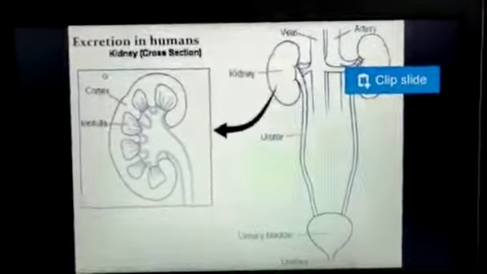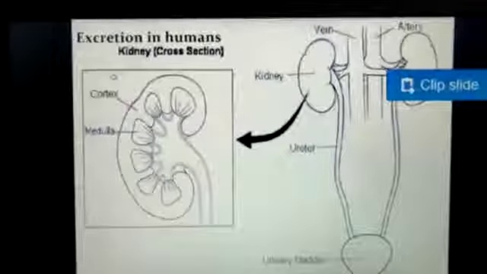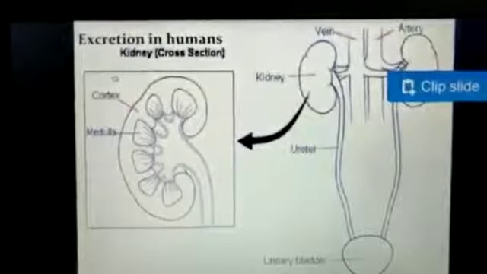Today's video is on the last life process, that is excretion. What is excretion? Excretion is a process in which nitrogenous waste or metabolic waste is removed from the body. In the human body, the kidney helps in the removal of nitrogenous waste material in the form of urea, ammonia and uric acid. These three are nitrogenous wastes which are removed by the organism's body.